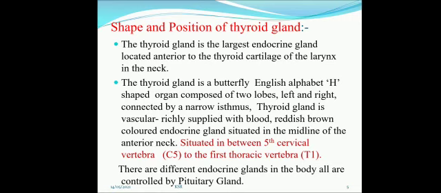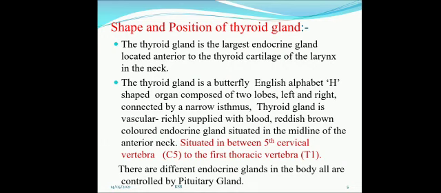In the previous lecture, we discussed the history as well as the location, weight, and internal structure of the thyroid gland. Today, we will focus upon the shape and position. The thyroid gland is one of the important endocrine glands, and it is the largest endocrine gland, located at the anterior thyroid cartilage of the larynx in the neck region.